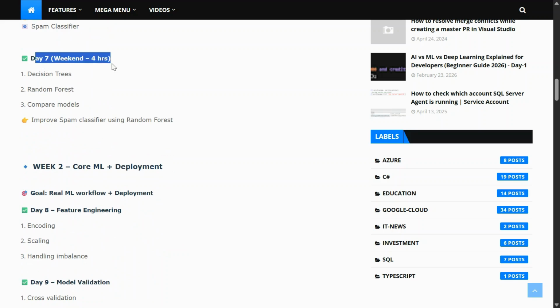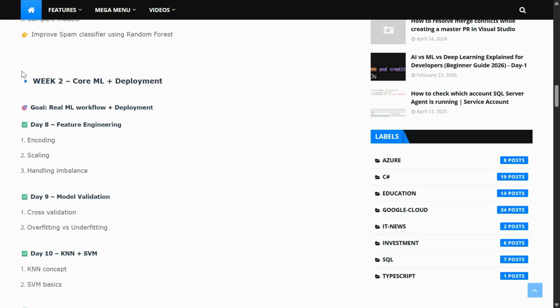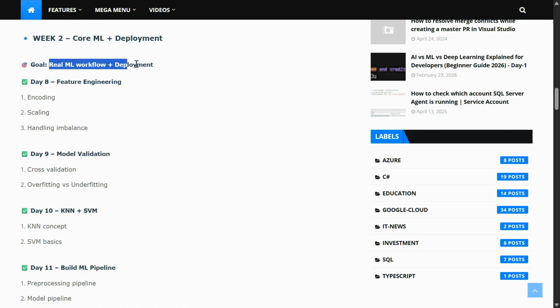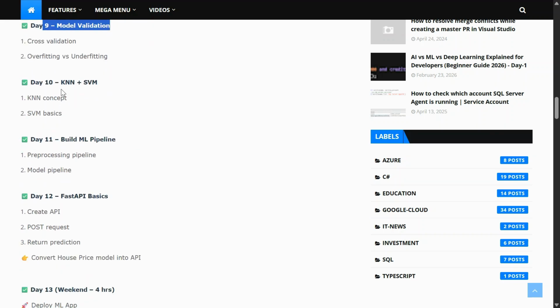Okay, so this is the day 7 journey: decision tree, random forest, compare models. Then we move to week 2, where we start core ML and deployment. The goal is real ML workflow and deployment. Here in day 8, feature engineering, day 9, model validation, day 10, KNN and SVM.